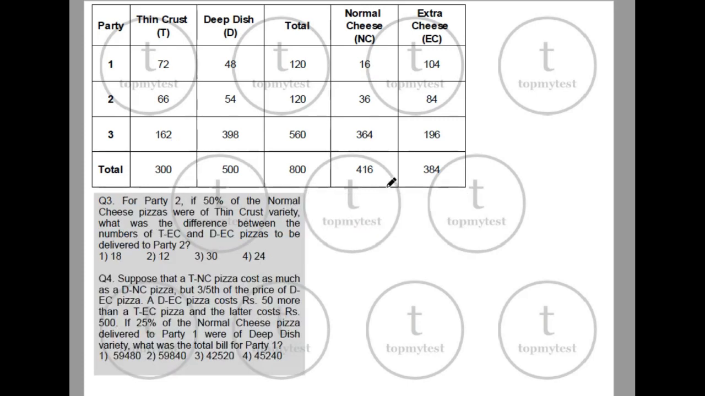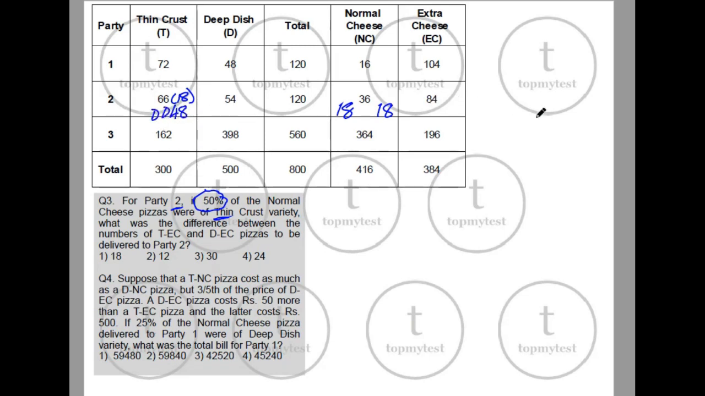Okay, now question number 3 says for party 2, if 50% of the normal cheese pizzas were thin crust variety. 50% were thin crust variety of the normal cheese. So 18 will be thin crust, the balance 18 will be deep dish. So out of this, 18 are normal cheese. So the balance, 66 minus 18, will be 48. These are deep dish pizzas.